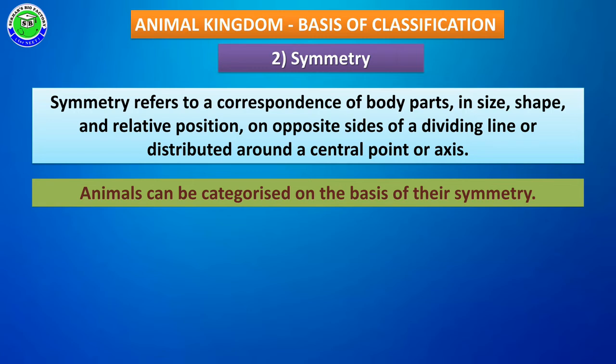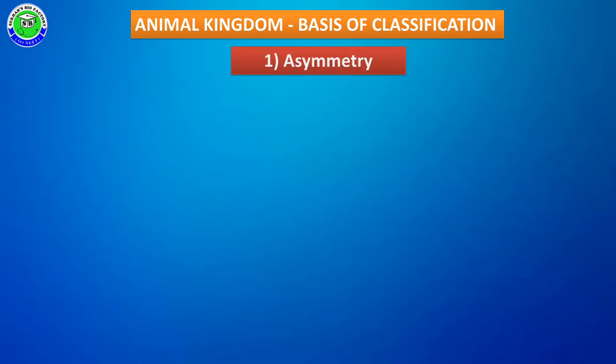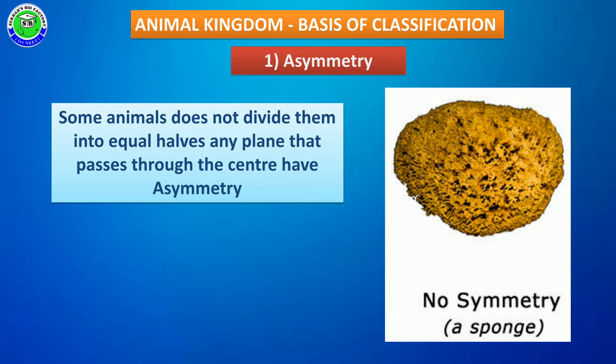Animals can be categorized into three groups based on their symmetry. The first type is asymmetry, the second type is radial symmetry, and the third type is bilateral symmetry. Asymmetry means some animals cannot be divided into two equal halves at any plane passed through the center axis. It is seen in some animal groups like sponges.